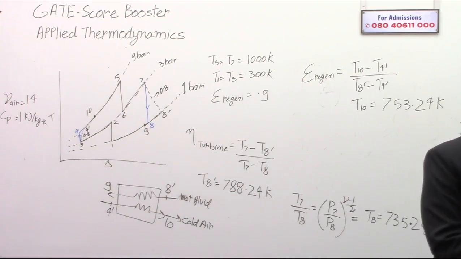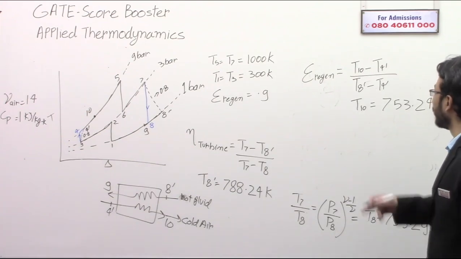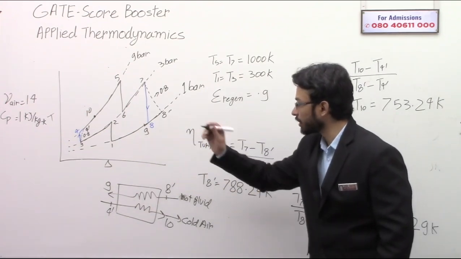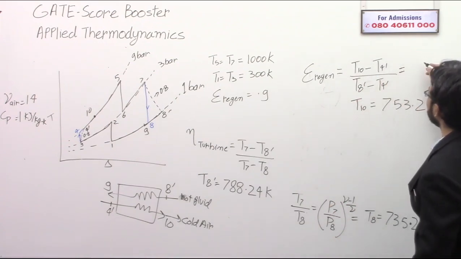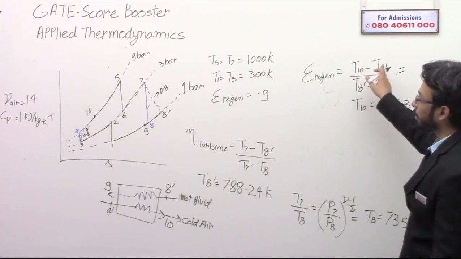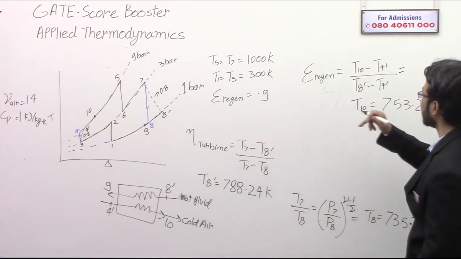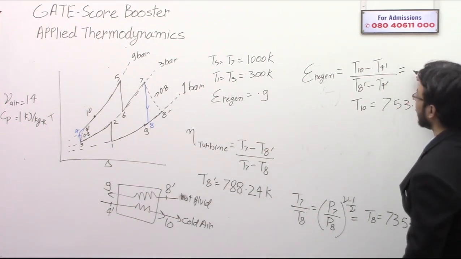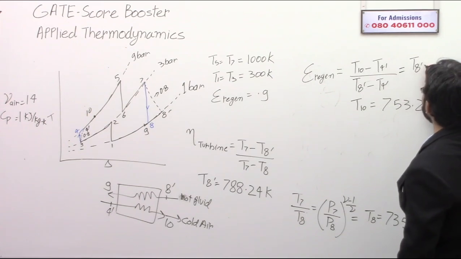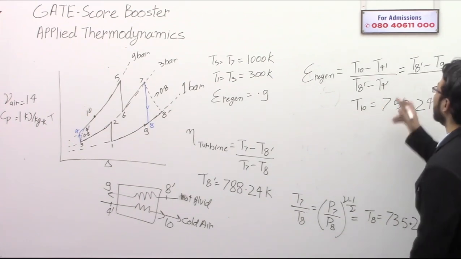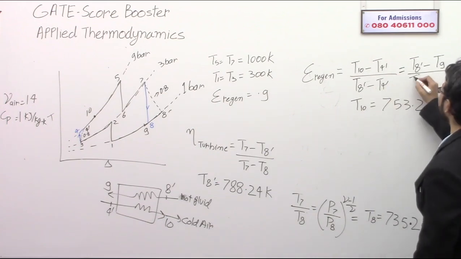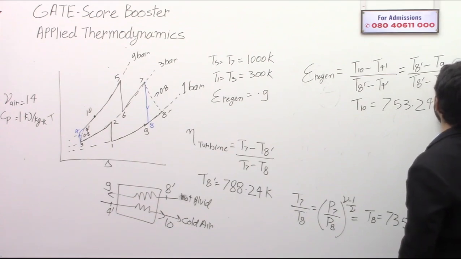Now I think every data is known. You can also calculate T9, because this will be the same as the temperature fall of the hot fluid, that is T8 dash minus T9 divided by the maximum temperature fall, which will be T8 dash minus T4 dash.